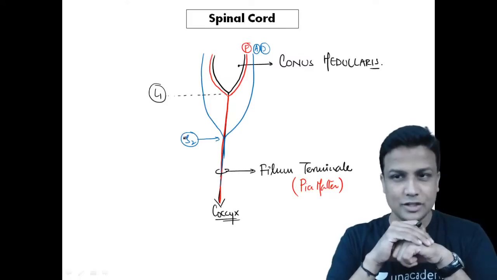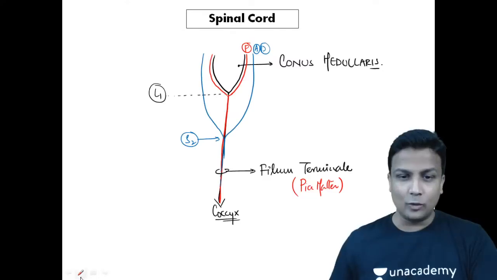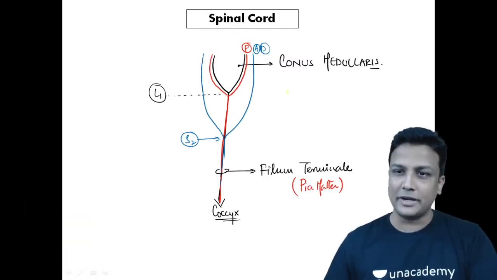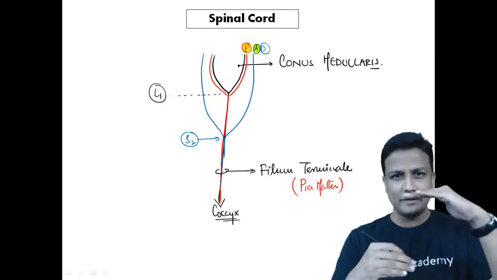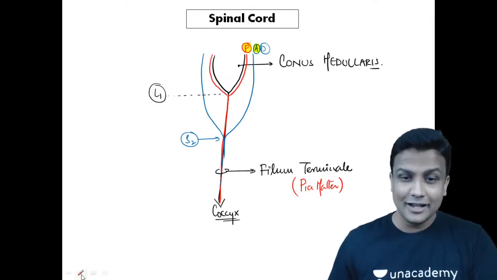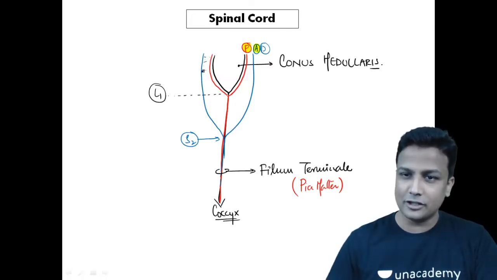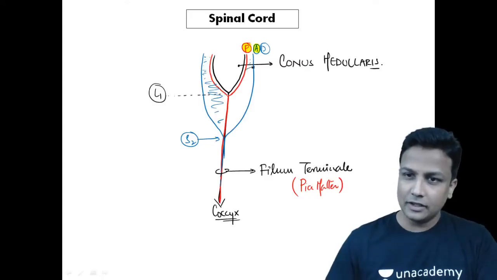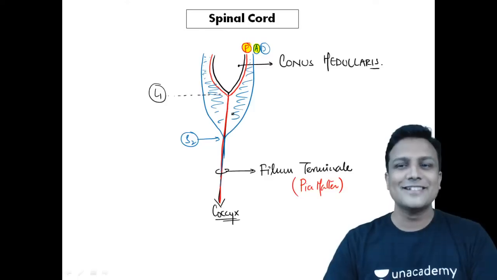S2. And now listen very carefully. I want 200% concentration here, my dear friends. If this is your pia mater, the red colored line, and this is the arachnoid mater, can you please tell me what is the space between the arachnoid and the pia mater, guys? That is nothing but the subarachnoid space. And what do you have in the subarachnoid space? I hope you all know, in the subarachnoid space you'll be having the CSF, the cerebrospinal fluid.